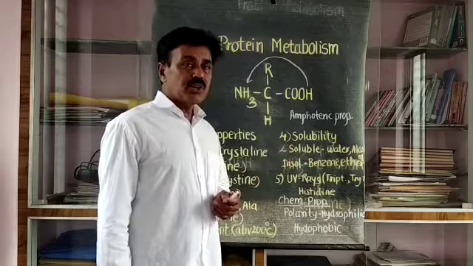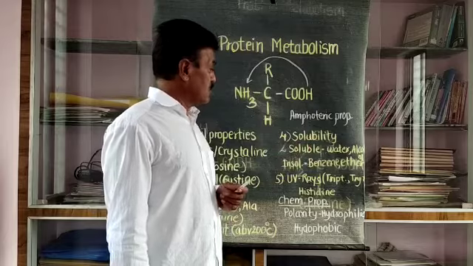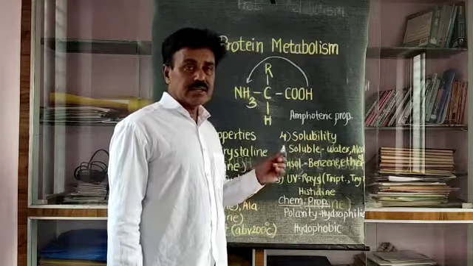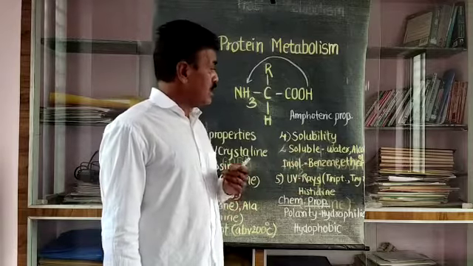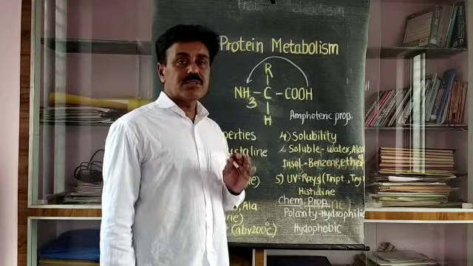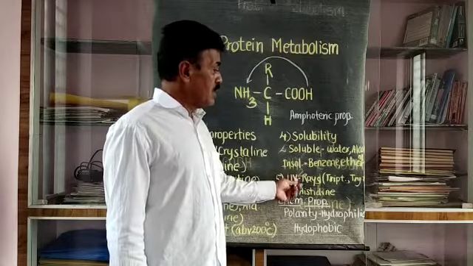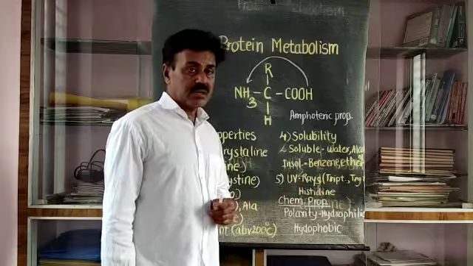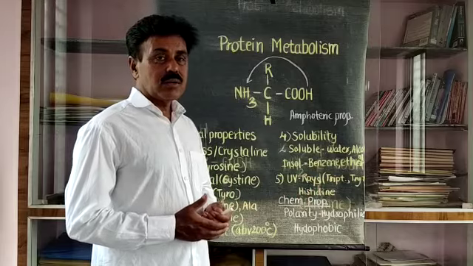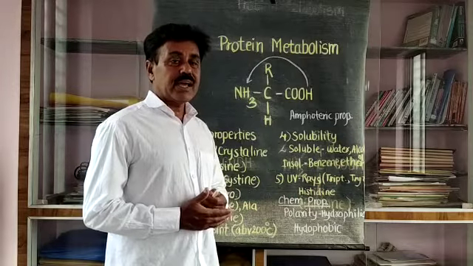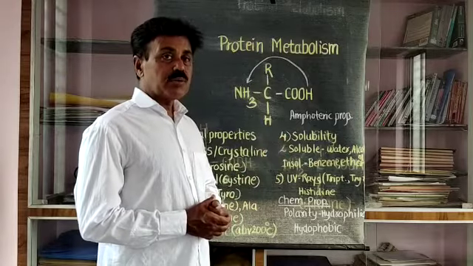The fourth property of amino acids is solubility. As far as solubility is concerned, amino acids are soluble in water and alcohol, but they are insoluble in benzene and ether. This is the fourth physical property of amino acids.